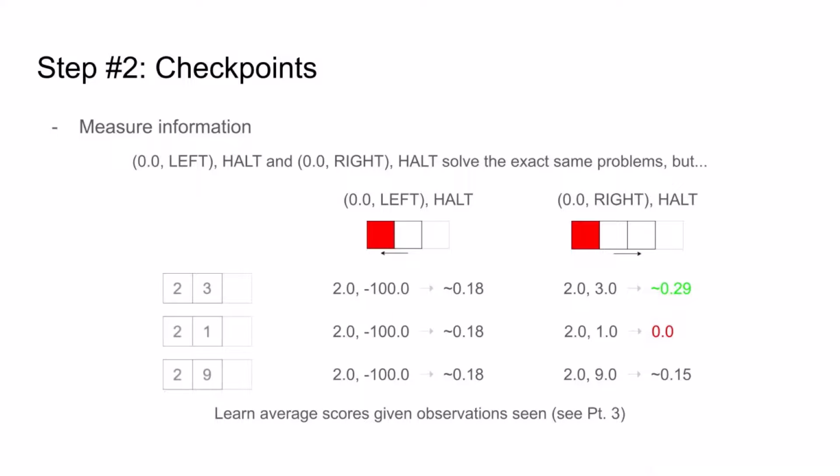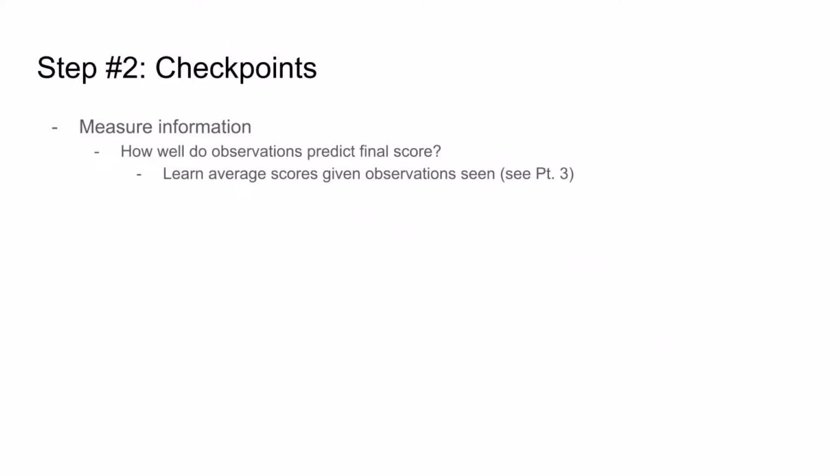Compare this with 0 left. Because 0 left doesn't see the second square, the average scores it learns will be less accurate than 0 right's. It will, for example, expect an average score of around 0.18, both when the instance starts with 2, 3, as well as when it starts with 2, 1. Information is a measure that captures this difference between 0 left and 0 right. The higher the information, the better a sequence's observations will be at predicting the final score. Specifically, information is equal to the difference between the predicted average scores and the actual scores, averaged across all problem instances, or practically, just across a large number of instances.